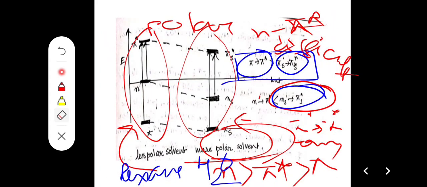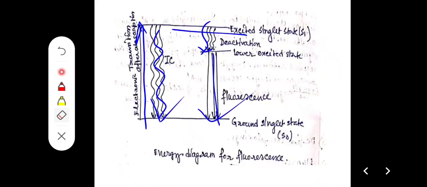Now, as we know, for polar solvents, the pi to pi star and non-bonding to pi star transitions show some different variation. Due to the polar solvent, non-bonding is more stabilized than pi star, and pi star is more stabilized than pi. So pi to pi star transition is more favorable, so less energy is used. But non-bonding is more stabilized than pi star, so the non-bonding to pi star transition is less favorable, so more energy has to be provided. This is the same as IC, and some deactivation can also be seen.